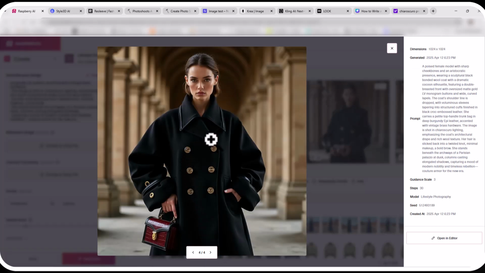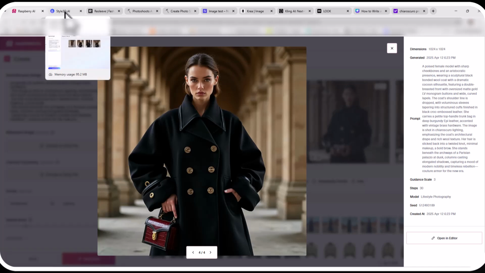Here's more of a cocoon. You see more detail on the buttons, and the bag is a little bit of a different bag and a different type of leather, but now you've got leather on the cuffs and on the collar, collar trim detail, but it is a wide drop shoulder wool coat. So you have your options here. Clearly, you can see that Raspberry AI will be giving you a few variations to the prompt interpretation.